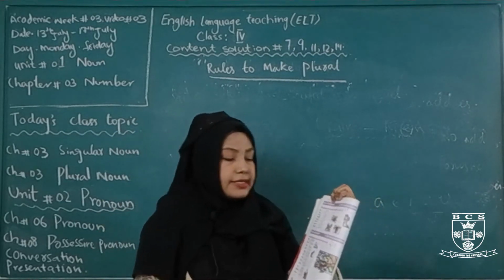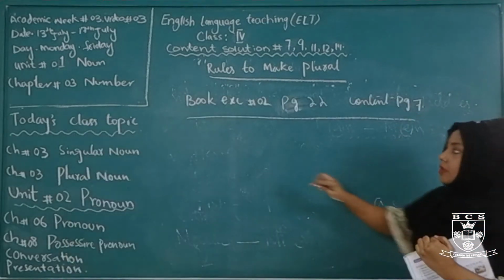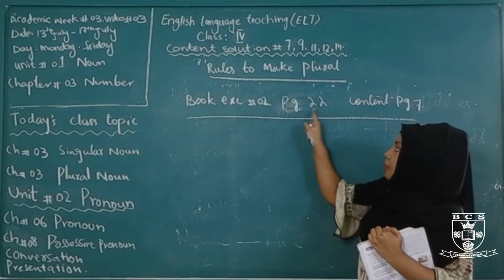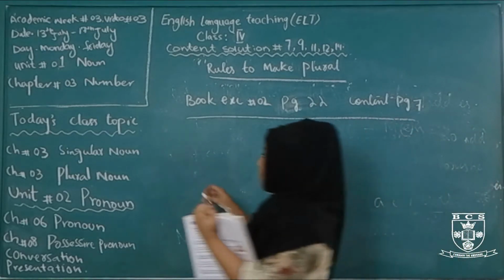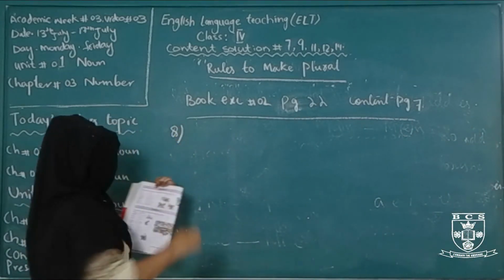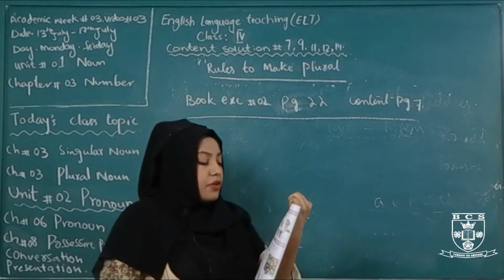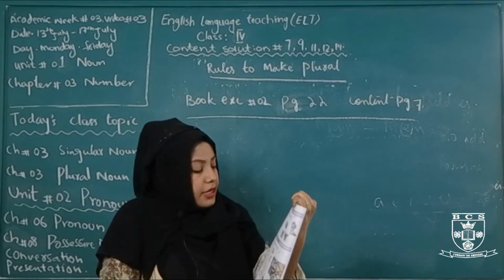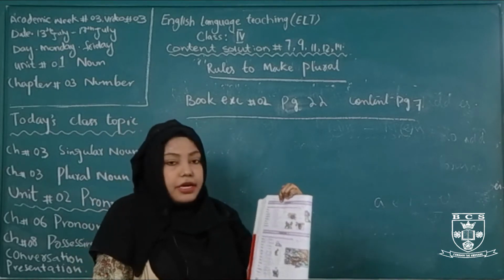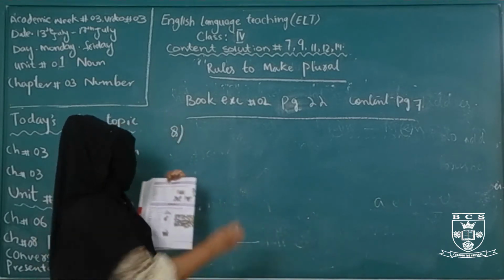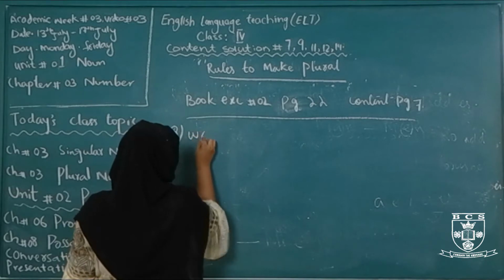Now come to exercise number 2. Book exercise number 2 is on book page 22, and the content page solution is page number 7. What is the question of this exercise? Write the singular form of each of the following words. Some words are given in plural form and you will make their singular.